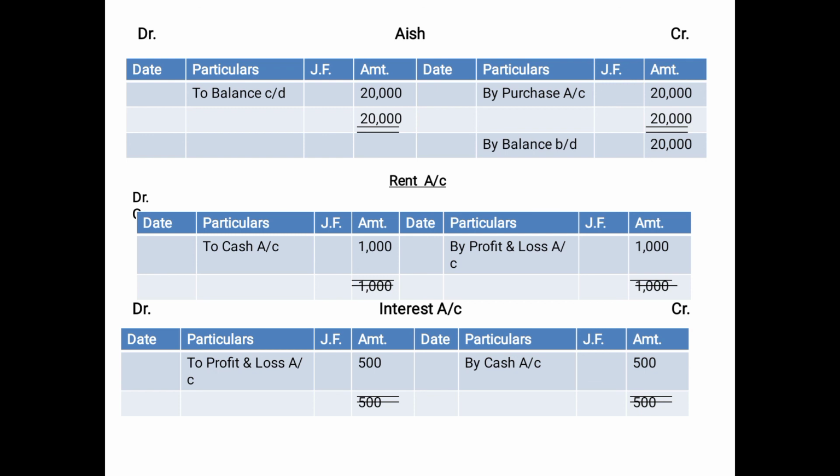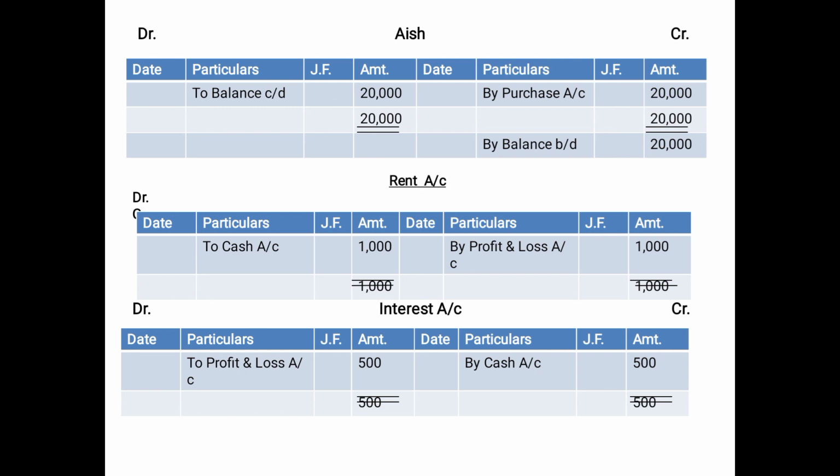Coming to cash, it is a real account. Basically cash is a personal account, we can say. Real when we talk about asset or liability, but genuinely cash is a personal account. It is not related to goods or something like that. So here also we will transfer the balance to balance carried down, or by balance carried down.